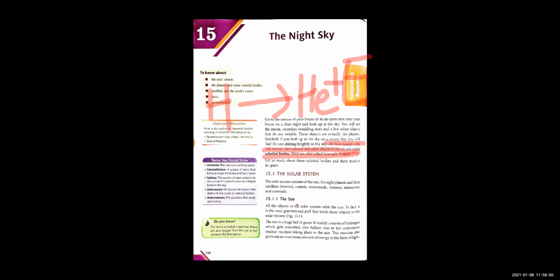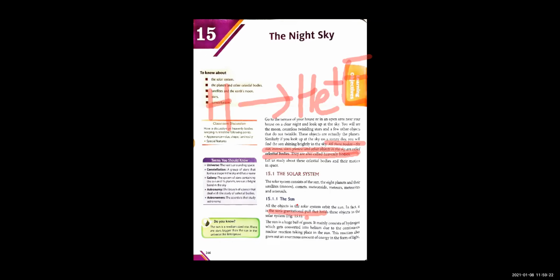right children? So please underline a few things in your science book. First thing, please underline, very important, sun's gravitational pull. What holds the solar system together? Sun's gravitational pull. If there was no gravitational force of the sun, all the planets would have gone far away, somewhere in space they would have been wandering on their own, never meeting again, there would not have been a solar system. It exists only because of the sun's gravitational force.